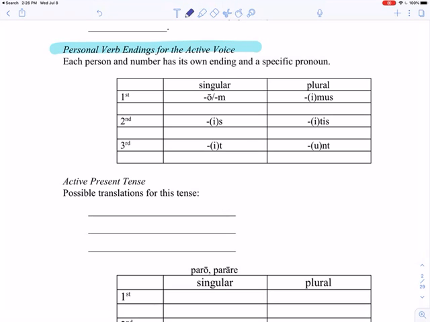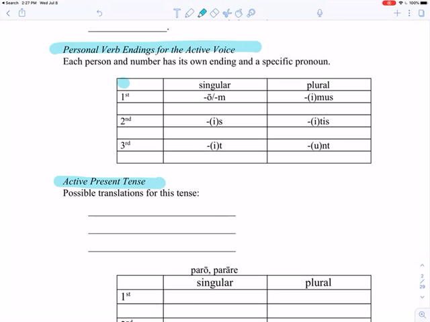And we are dealing with the active voice today, and again, I told you that later on we'll talk a little more about what that means. This is also the present tense. Okay, that's what we're going to be dealing with, active present. All right, so real quick, in this chart right here, these are our endings, okay?